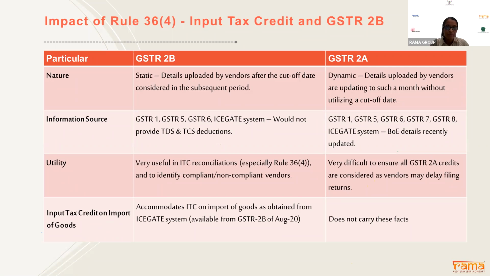So before these 2 days, they came up with a clarification. The department has clarified that from November month onwards, whatever information is available in 2B will get auto populated in your GSTR 3B.